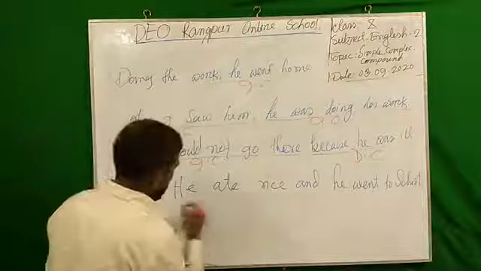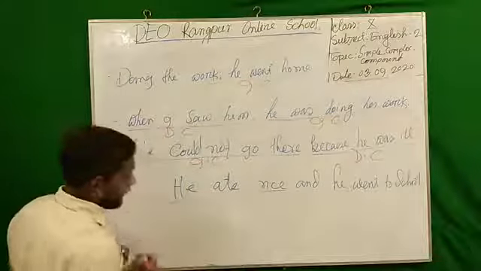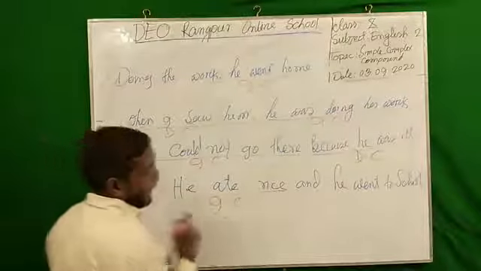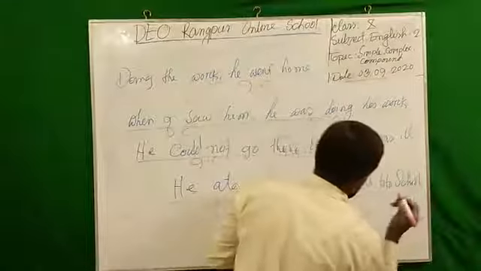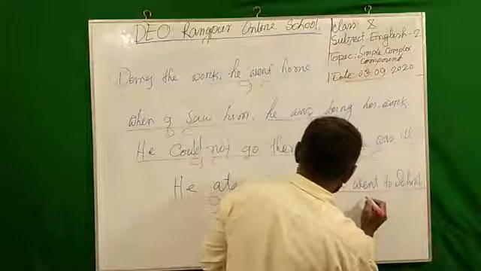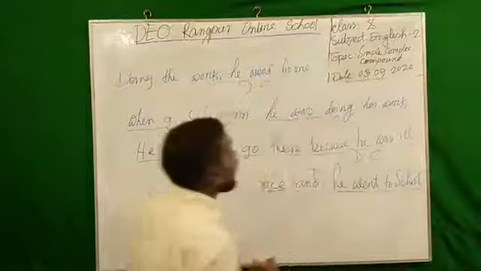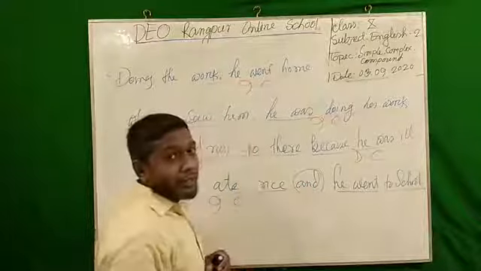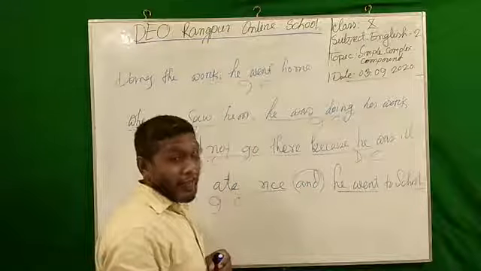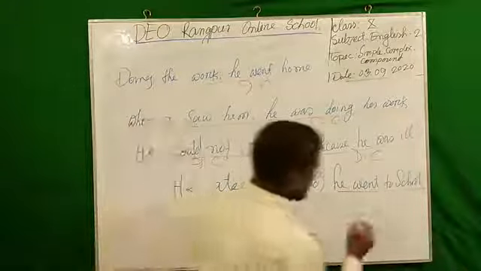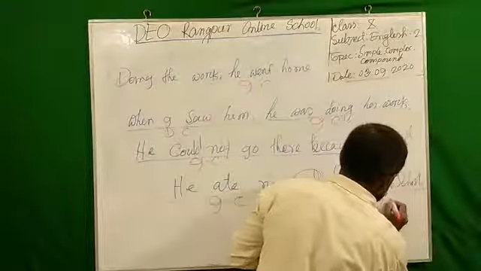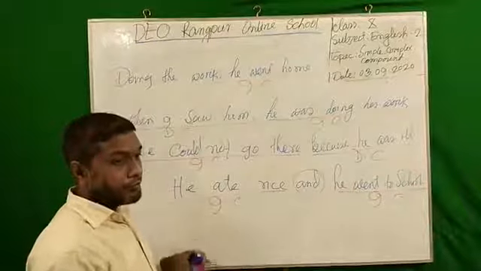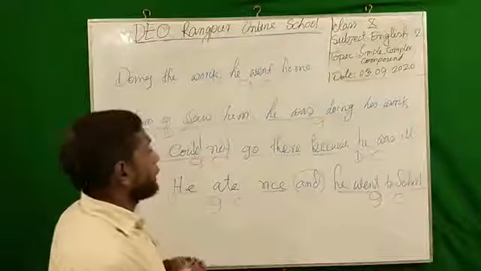So dear students, this is the subject and predicate, so this is a clause. This is an independent clause because there is no marker here, and he went to school. This is a coordinating conjunction. You know, "and" was not in the list that I gave you. So this is another independent clause. Okay, thank you dear students.